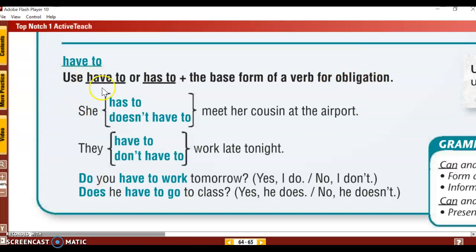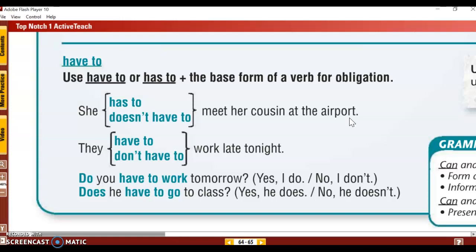Have to or has to, plus the base form of a verb, is for obligation. So let's look at this sentence here. She has to meet her cousin at the airport. Why? Because she told her cousin, I will come and pick you up and take you home.